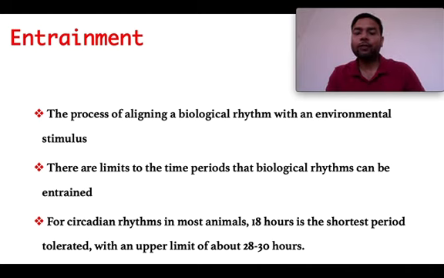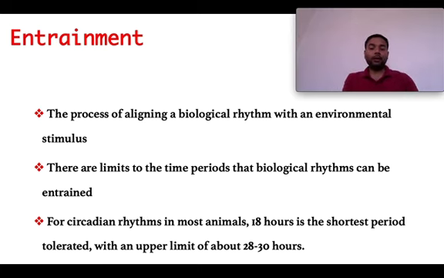Even if we go for 15 plus 9, for example 15 hours light, 9 hours dark, then those plants will get entrained for this new cyclical phenomenon, 15 plus 9 hours of light and dark respectively.